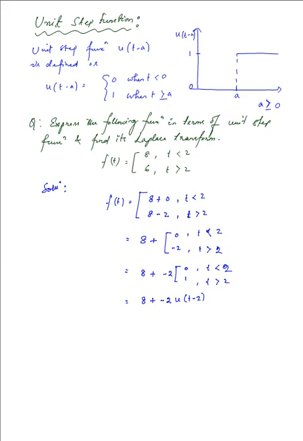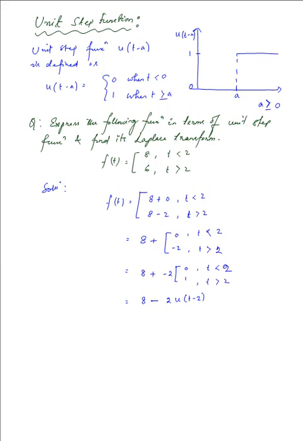So this minus 2, this plus can be taken out, so we take out that plus term over here and replace it completely with that minus sign. So 8 minus 2 times of u of t minus 2.